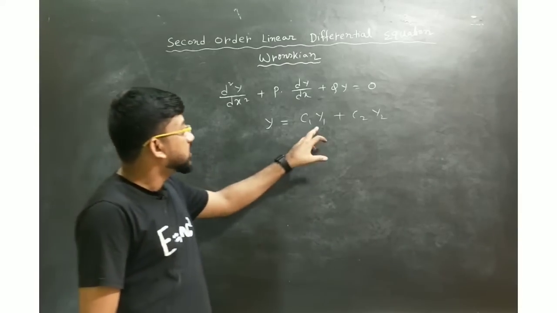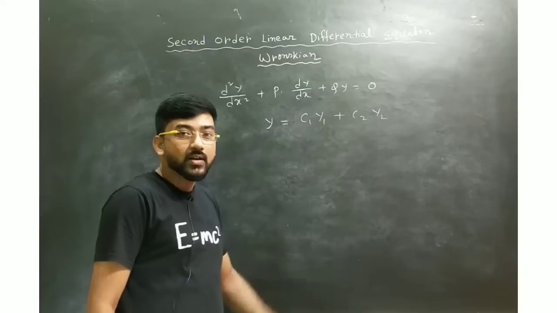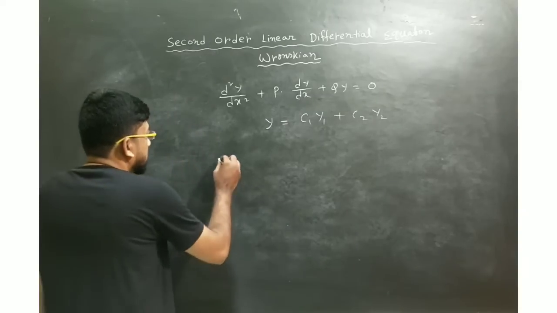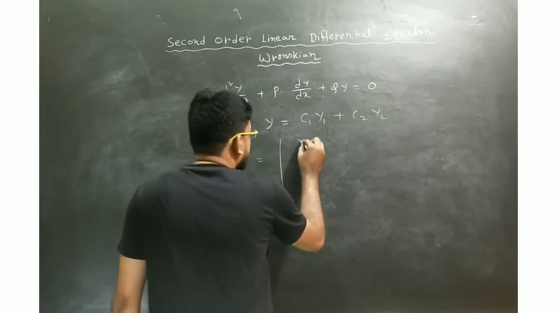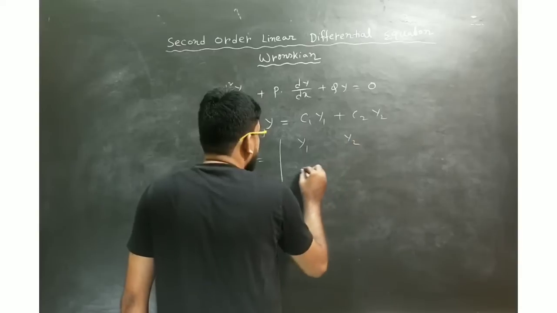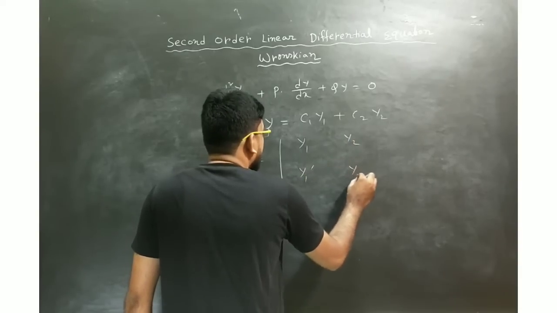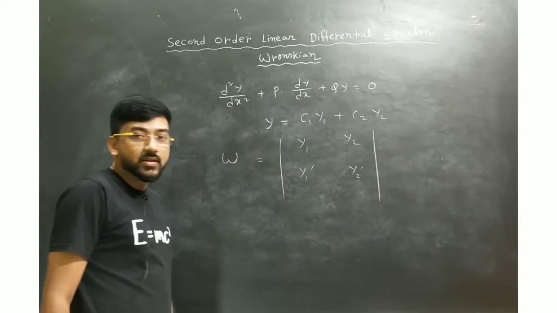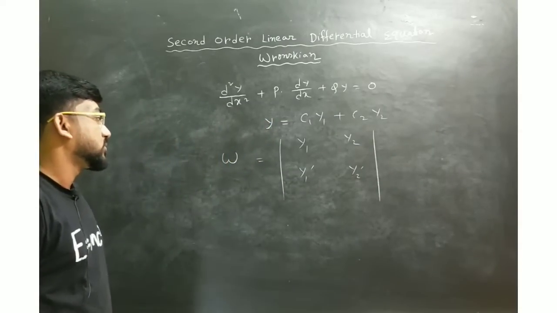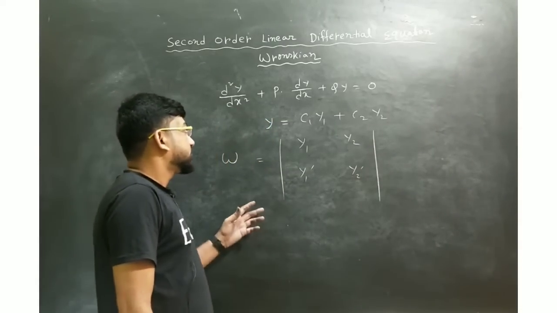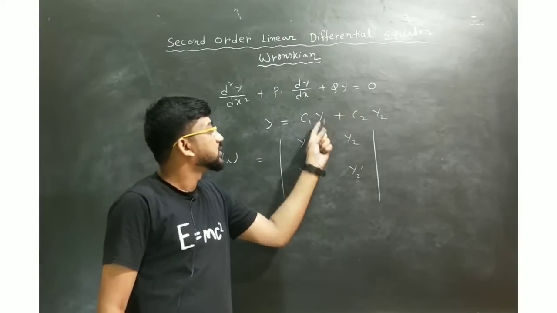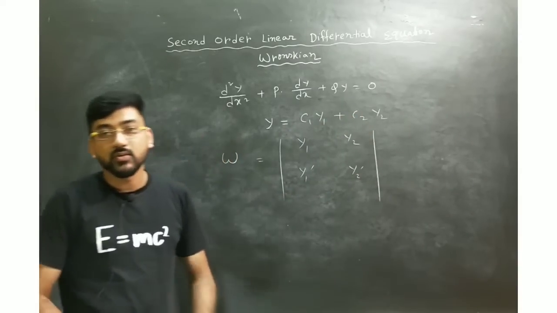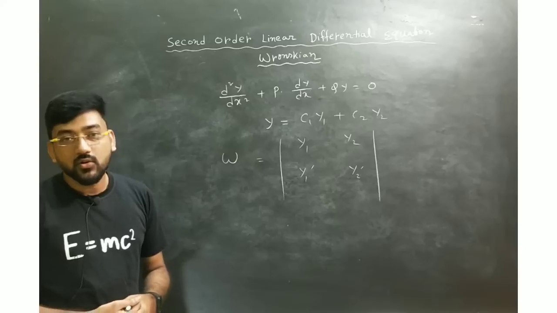Now for these solutions y1 and y2, we will define a term, that is W, which is nothing but the Wronskian, and it is the determinant of y1, y2, y1 dash and y2 dash, where y1 dash and y2 dash are the differentiations of y1 and y2. Sometimes you are asked whether the solutions y1 and y2 of this differential equation are linearly independent or not.